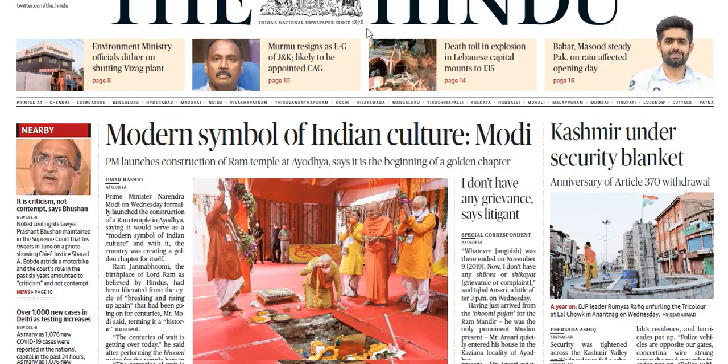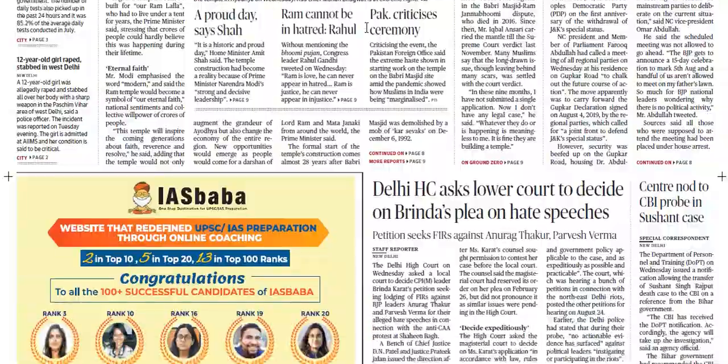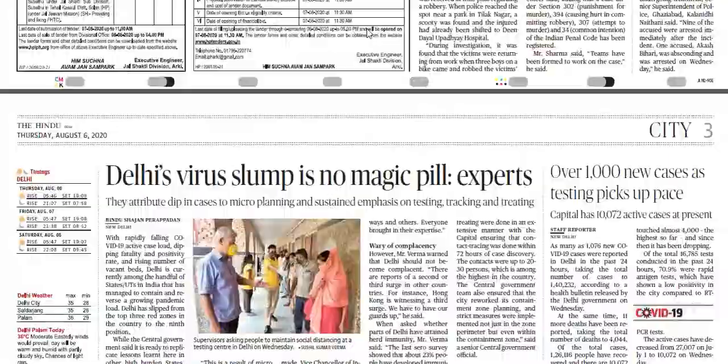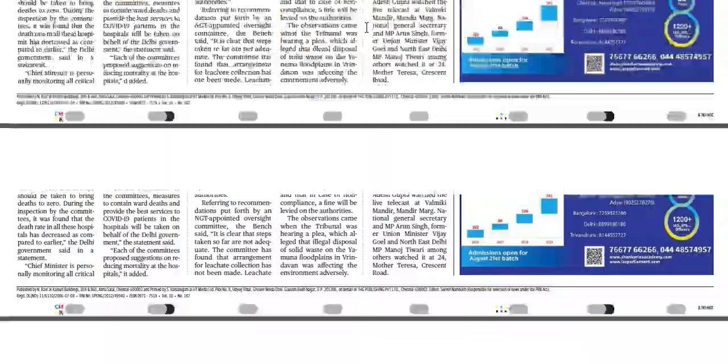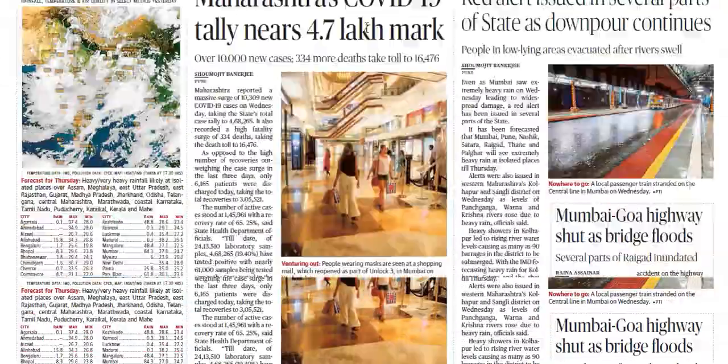So if you just scroll down over here, the most important news article that you have to read for your the Hindu newspaper is available on the editorial page.